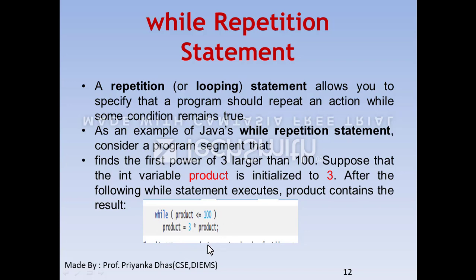Why? Because here the statement product = 3 * product we need to repeat until a particular condition gets satisfied, and the condition is that product should be greater than 100. So now, next one.